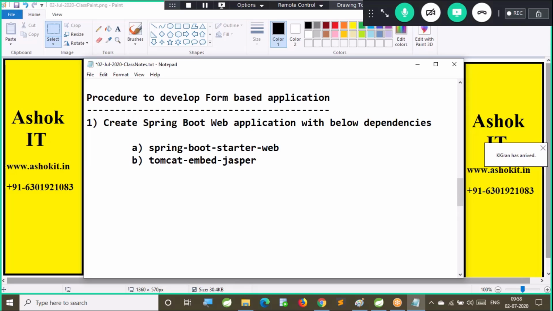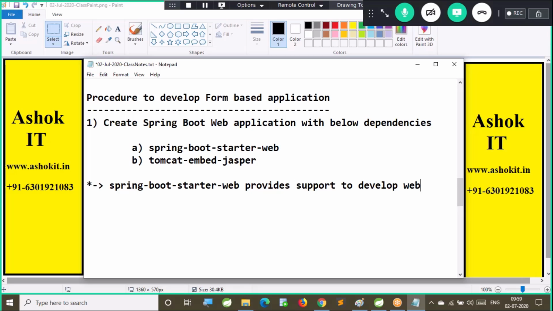If you observe, this one dependency, Spring Boot starter web, provides support to develop web applications and REST applications using MVC, and it provides Tomcat as an embedded container.